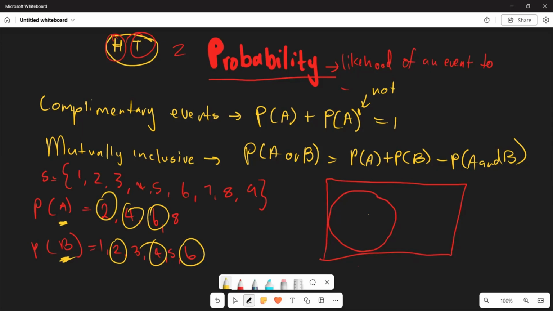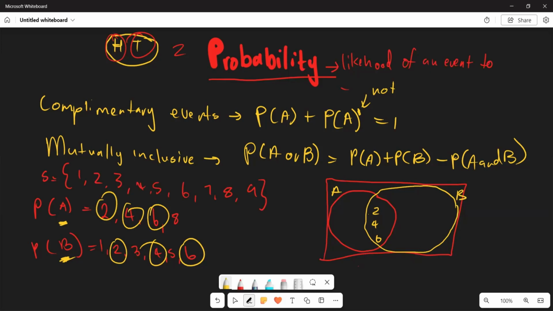So if you are drawing your Venn diagram, you draw your 2 circles, and they are going to intersect. In this inner part, you represent your 2, 4, and 6, because they appear in both your probability of A and your probability of B.